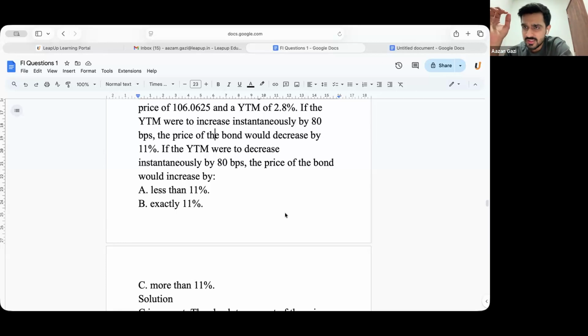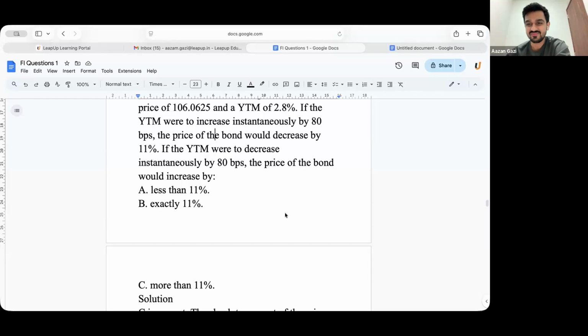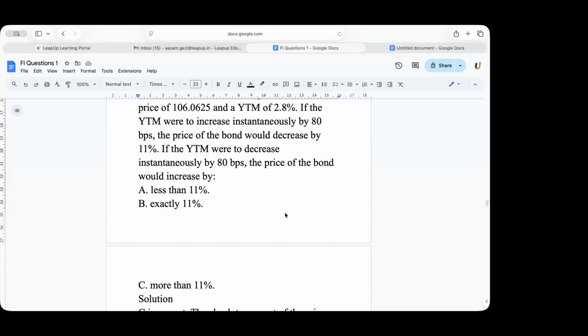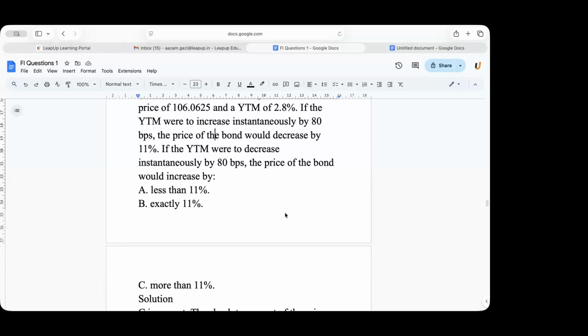Your fourth relationship was bonds with lower coupon rate or higher coupon rate, which are more volatile. So low coupon. Why low coupon, Saurav? Sir, whenever there's a change in YTM, a lower coupon bond will have a higher disproportionate change in price vis-a-vis a higher coupon bond. So let's say a 2% or 5% bond. If rates fall or increase by 1%, the price of the 2% bond will change by a bigger margin.